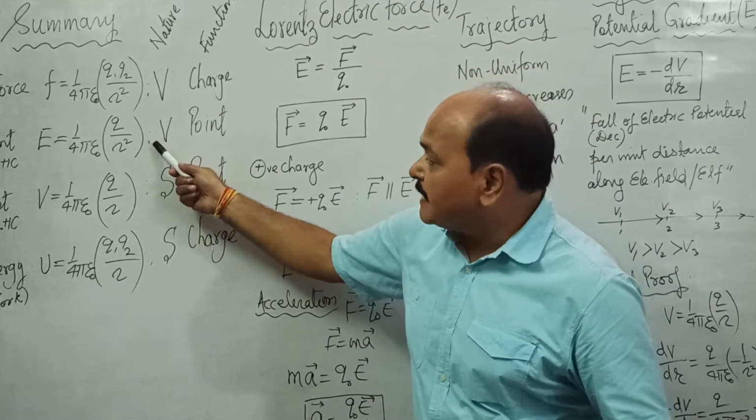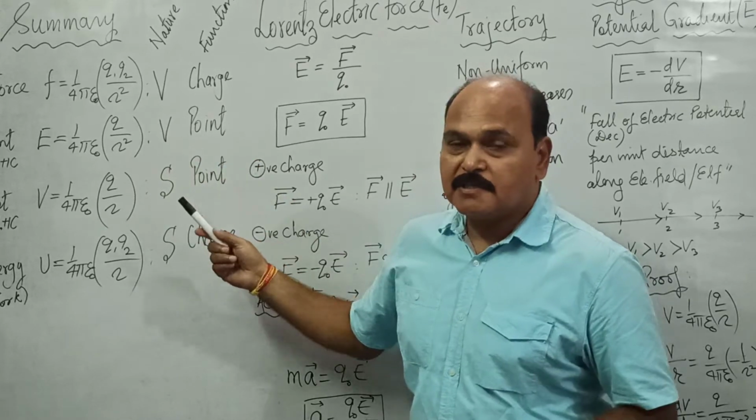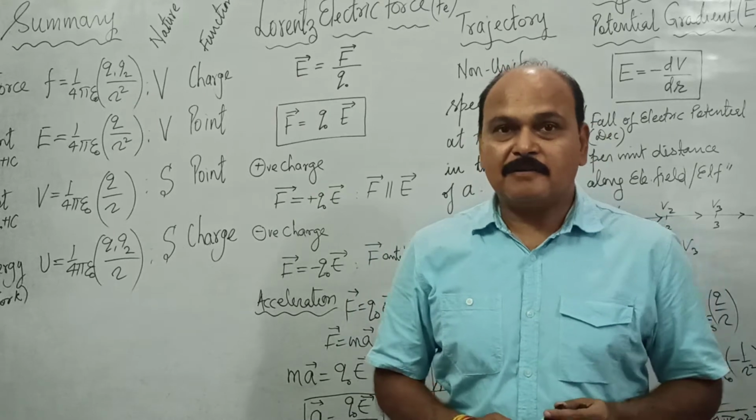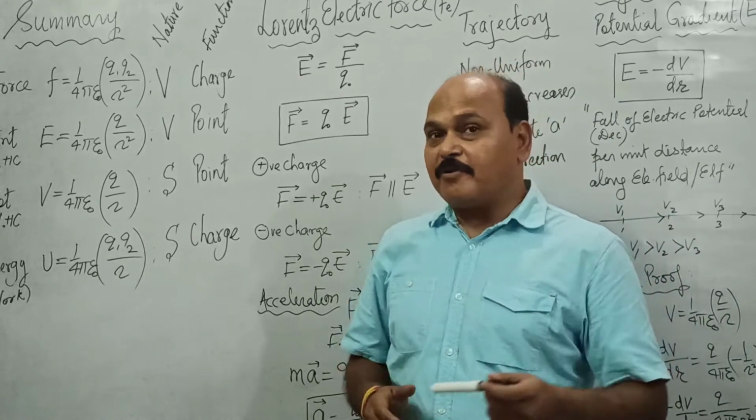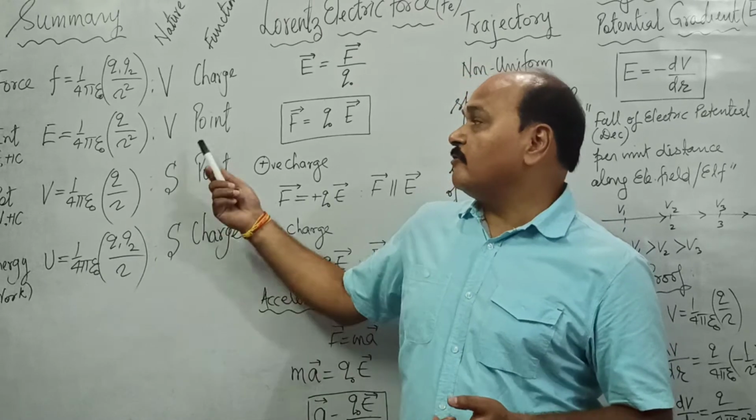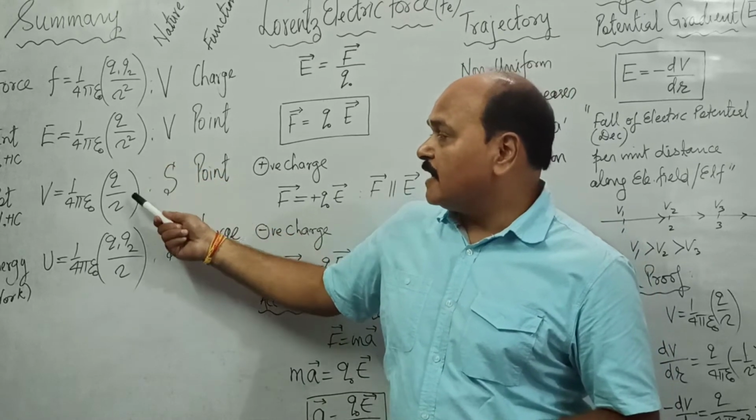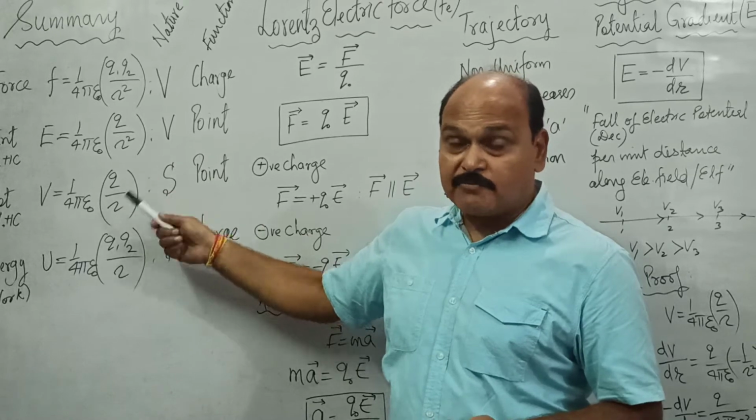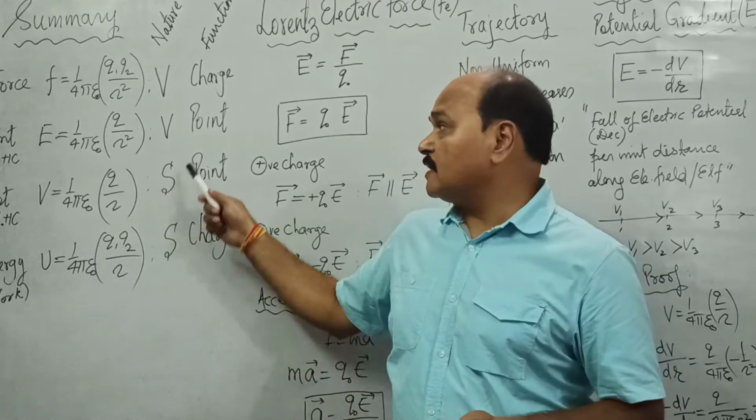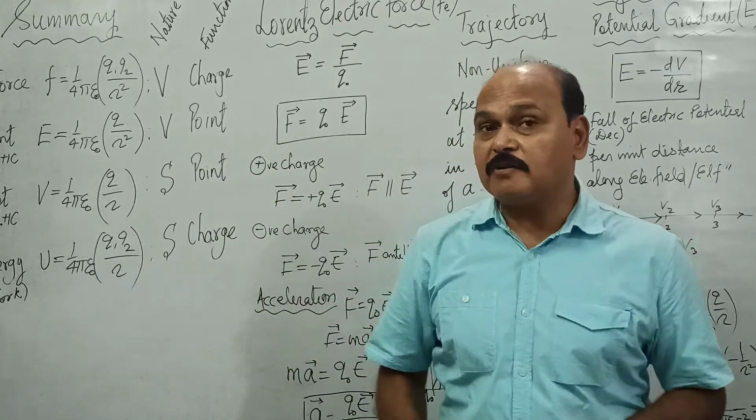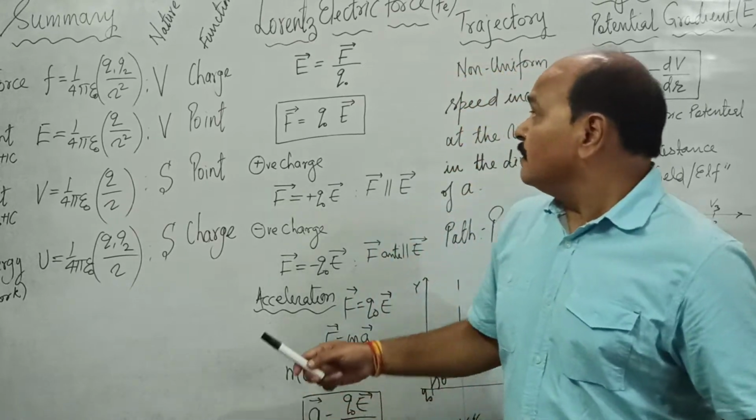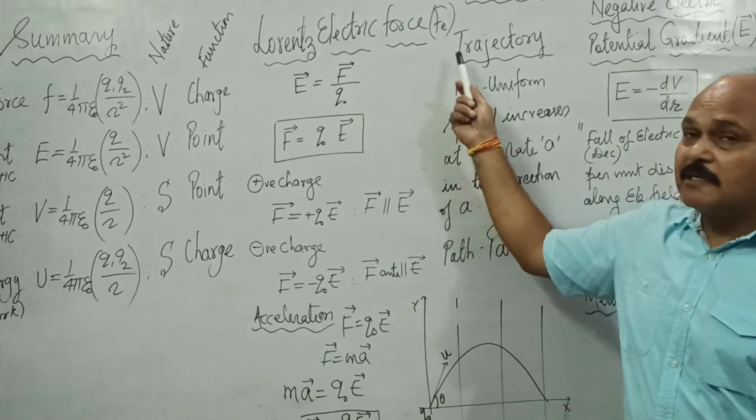Whereas intensity and potential are point functions. Their values are always defined for various points in the field. So at each and every point in the field of a charge, we have a distinct value of electric field intensity and electric potential. Never ever would their value be asked over any charge. These are not charge functions, they are point functions. Well, the topic of the day is Lorentz electric force.